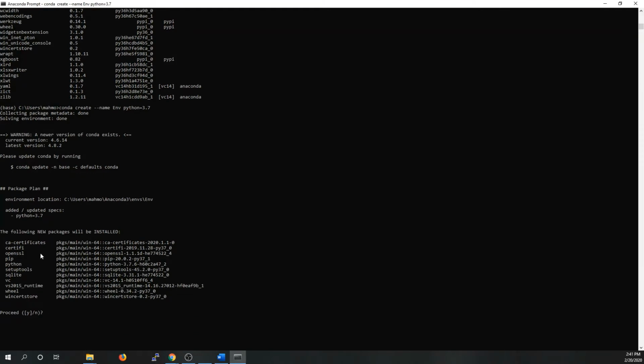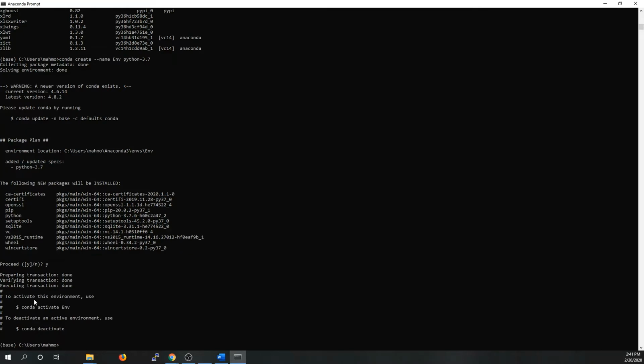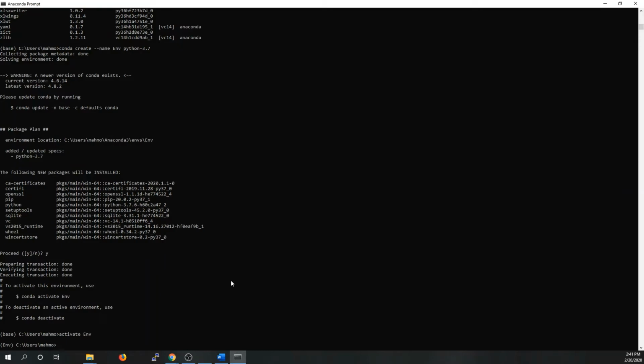So here it asks if it's going to install these packages. Yes. So here the environment is created. To activate this environment, we can say activate env, the name of the environment. So now, as you see here, we are in the environment env.